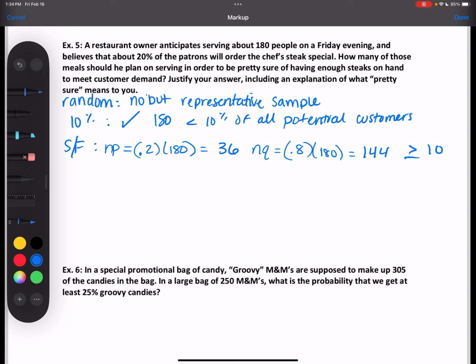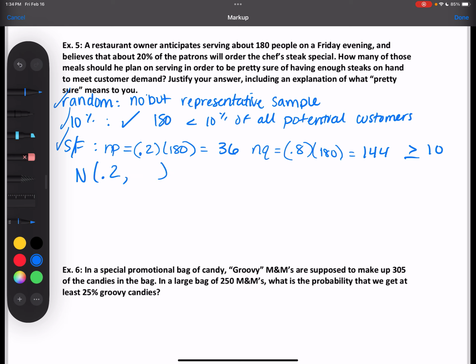So what does that mean? If all of our conditions have been met, what does that mean? Normal model. Yep. Normal model is appropriate. And so for the normal model, we know that the mean is 0.2. I don't have the standard deviation yet, so I'll have to come back to that.